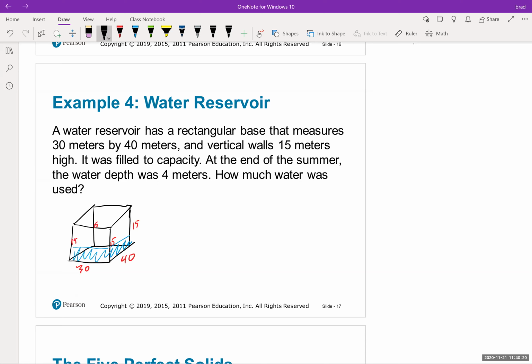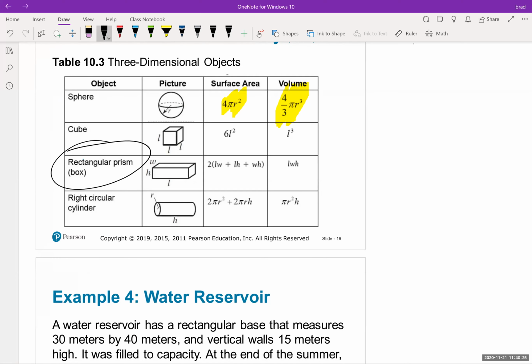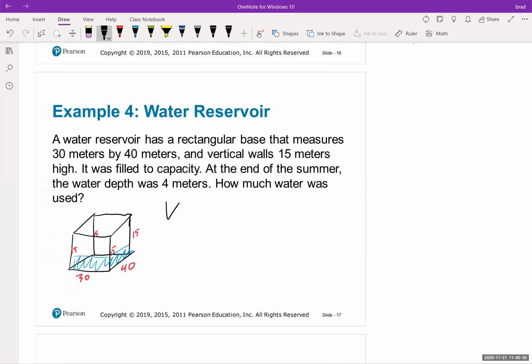So what we're going to do is use the formula for a rectangular box or prism. For volume, it's length times width times height. So volume of, I'll put for full, equals 30 times 40 times 15. I'm just going to take out my calculator and do 30 times 40 times 15. And that will be 18,000 meters cubed. Okay. Now volume of what's left.